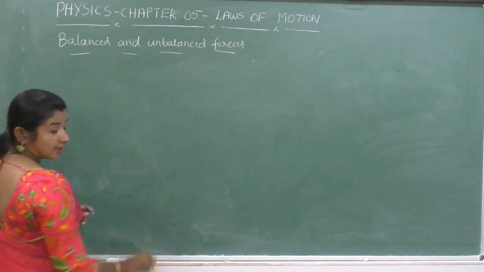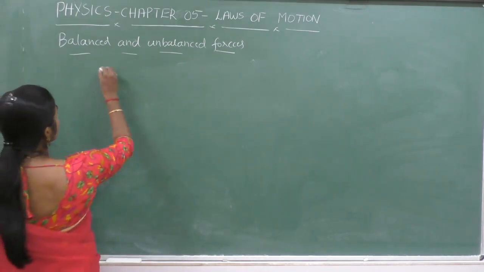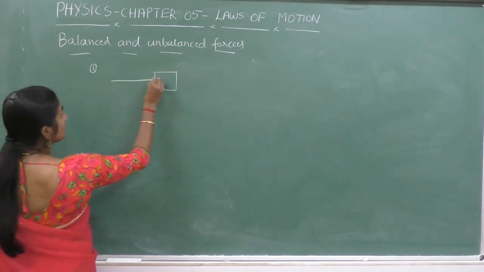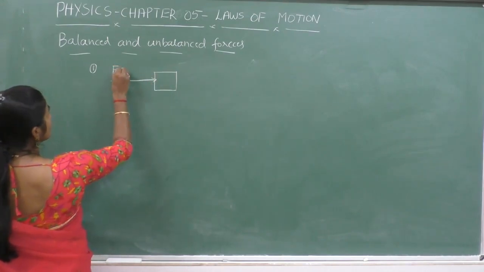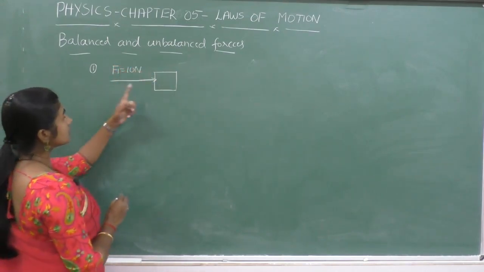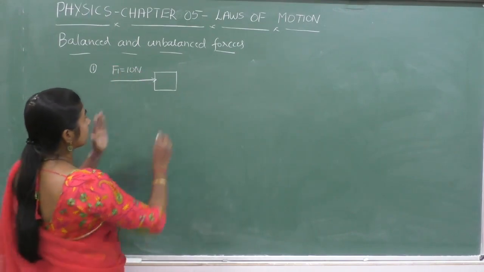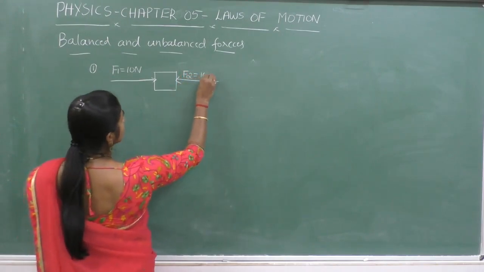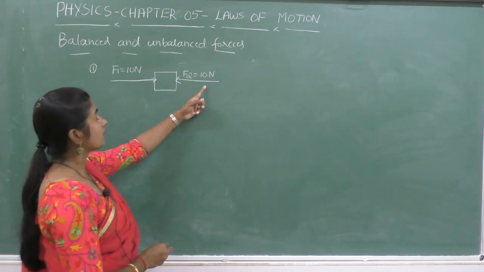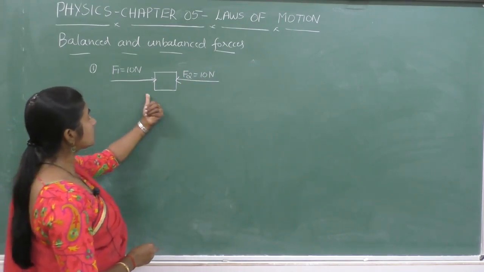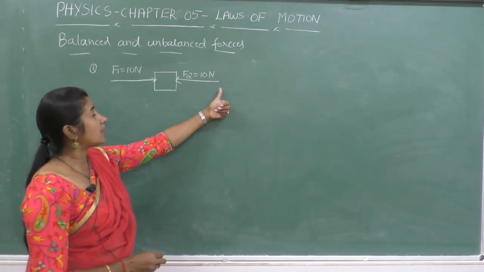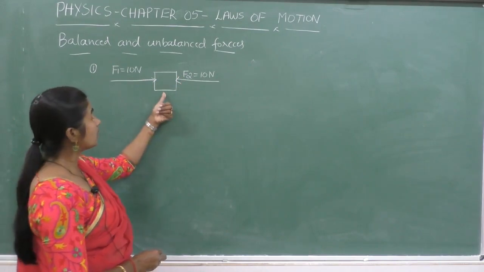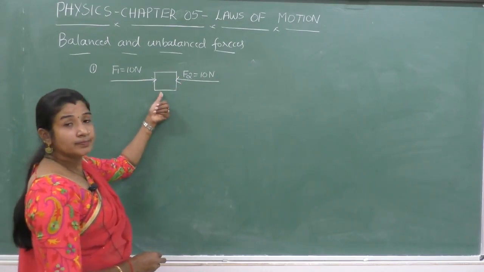Let us consider one example. Here is a box. A boy pushes this box with a force, say F1, 10 Newton in this direction, say from left to right. Simultaneously, another boy pushes the same box with a force F2, that is 10 Newton. In this case, force is applied from left to right. In this case, the force is applied from right to left. So both forces are acting on the same box. Then does the box move?